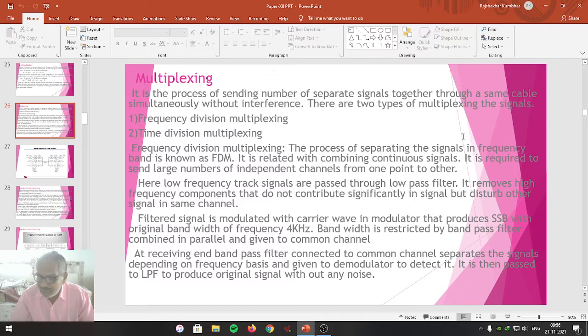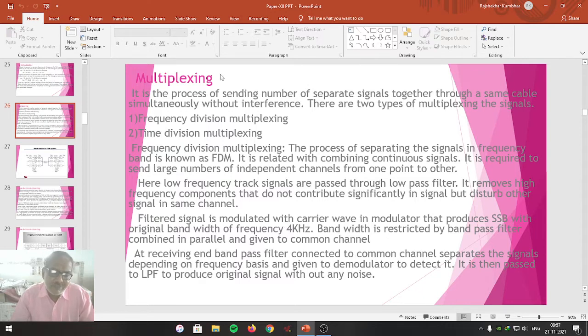To achieve such electronic communication, one can make use of a technique, and that technique is the multiplexing technique. Today we are going to study the multiplexing technique used to transmit many signals at a time through the same channel from transmitting end toward the receiving end.